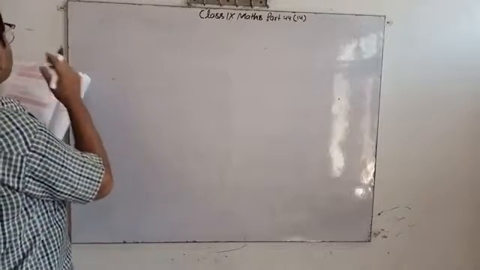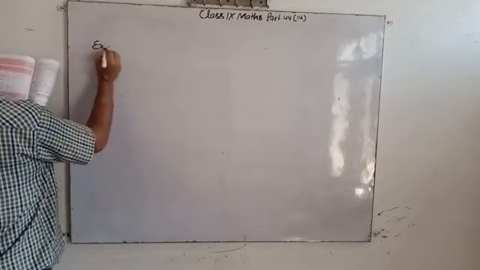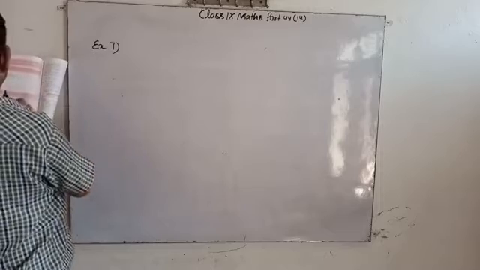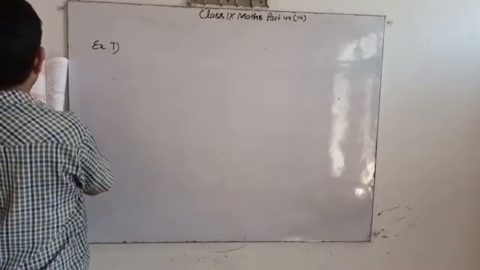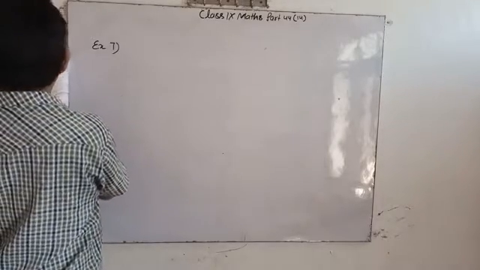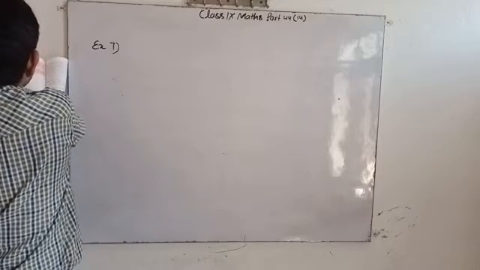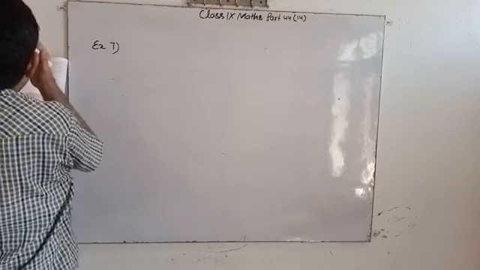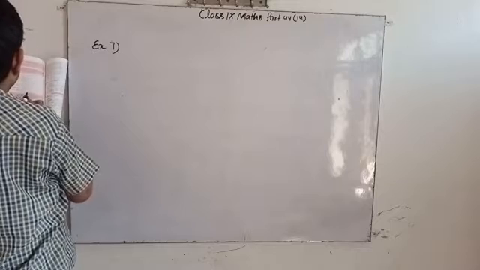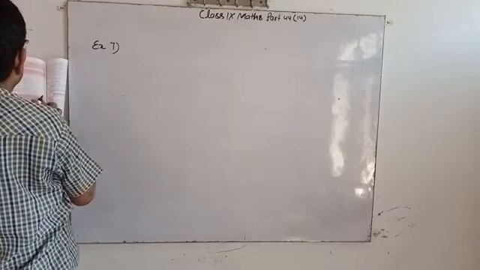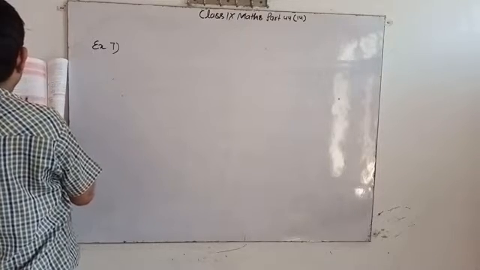Example 7: The difference between the exterior angle of a regular polygon of n sides and the exterior angle of a regular polygon of n plus 1 sides is 5 degrees. Find the value of n.